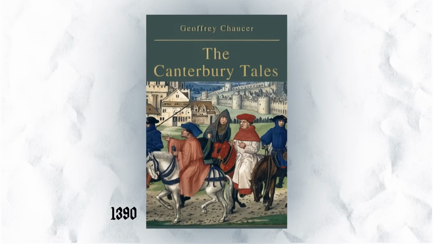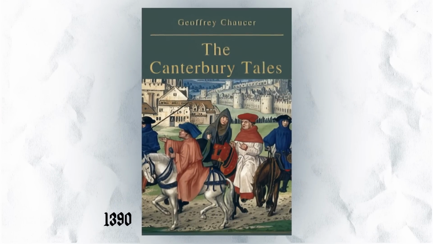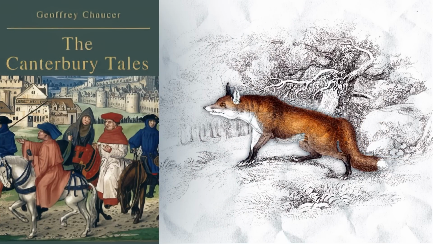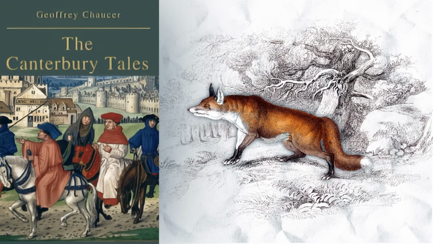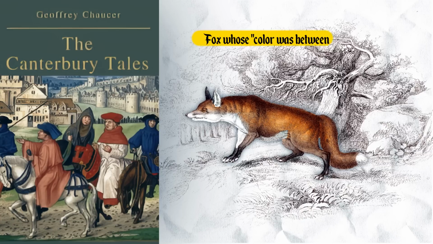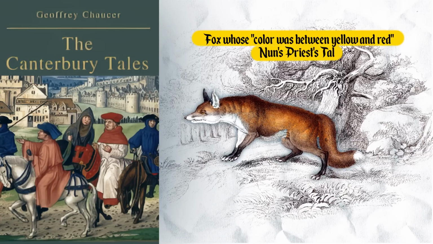Because if we go back 200 years to Chaucer, in 1390 he's writing about this fox, and he wants to describe what colour it is. So he says, the fox whose colour was between yellow and red. If only there was some word I could use for this. But there wasn't. So for a long time, yellow-red was what that colour we all know now was called. But Shakespeare, in A Midsummer Night's Dream, twice uses orange.